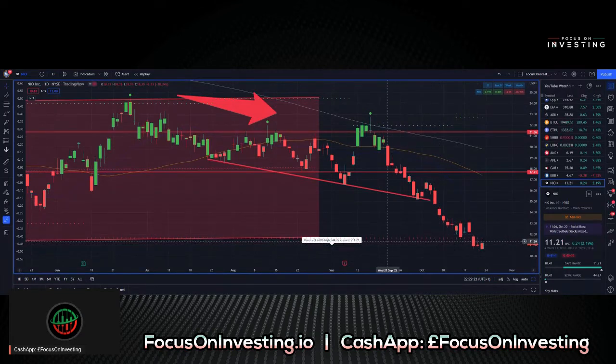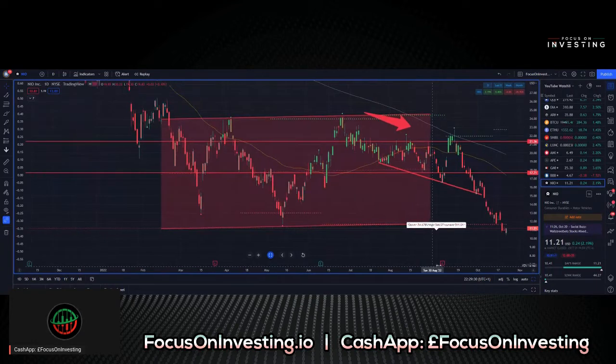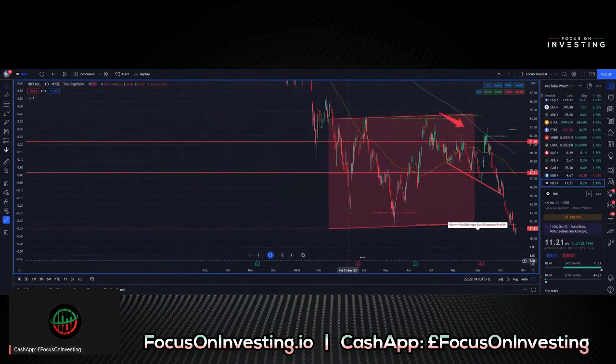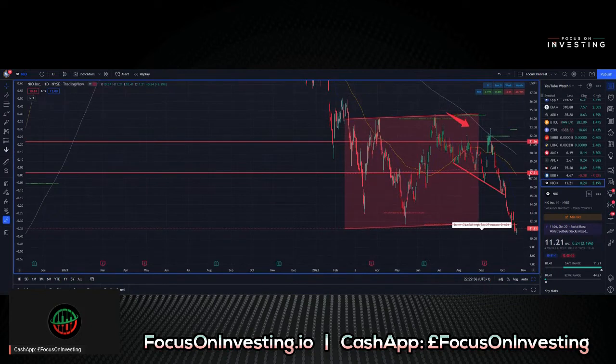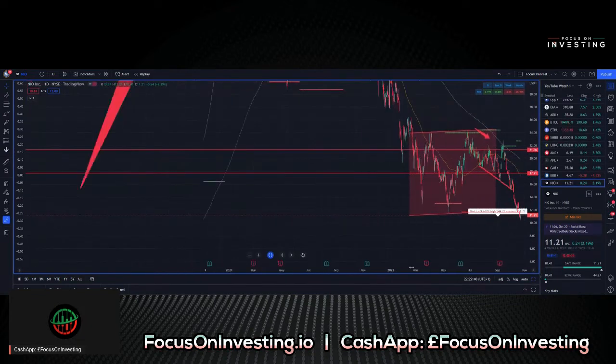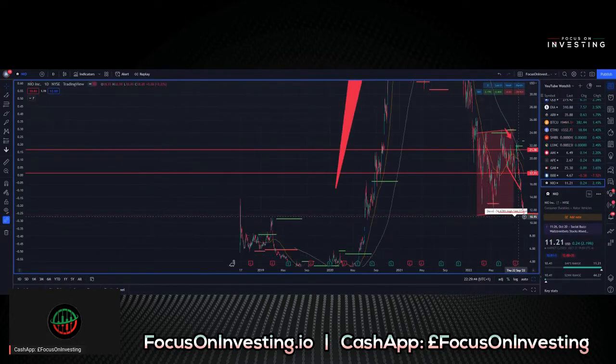We see that it bounced a little bit off of our support level, but then again, it's just broken through the whole level of support. So again, in a bit of a free fall for NIO. Let me see if there's any. I mean, there's no real price support. Are we at all-time lows? We might just be at all-time lows. Yeah, I don't see any price. Oh, no, we do.